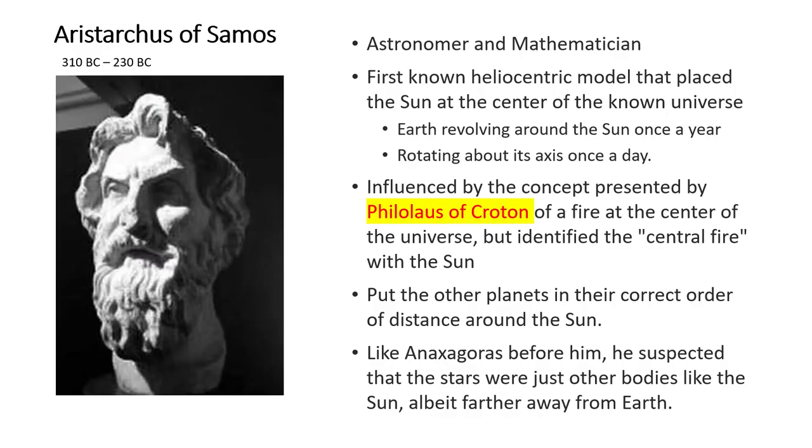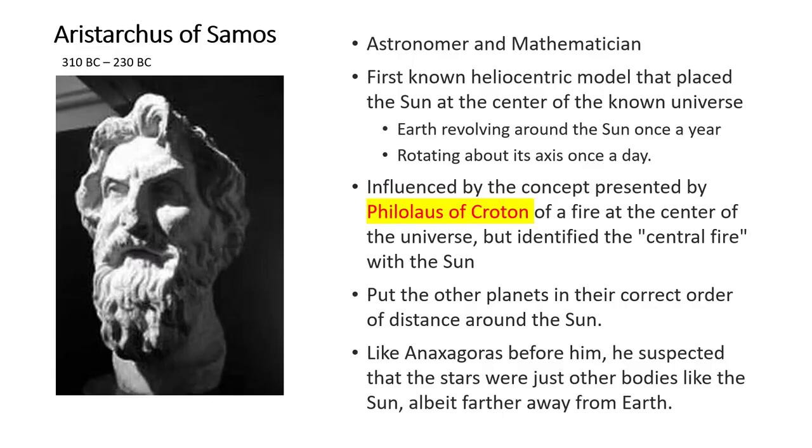Aristarchus of Samos was an astronomer and a mathematician, the first known to propose a heliocentric model that placed the sun at the center of the known universe. So he walked through it and came up with this plan, this knowledge. The Earth revolved around the sun once a year, rotating about its axis once a day.